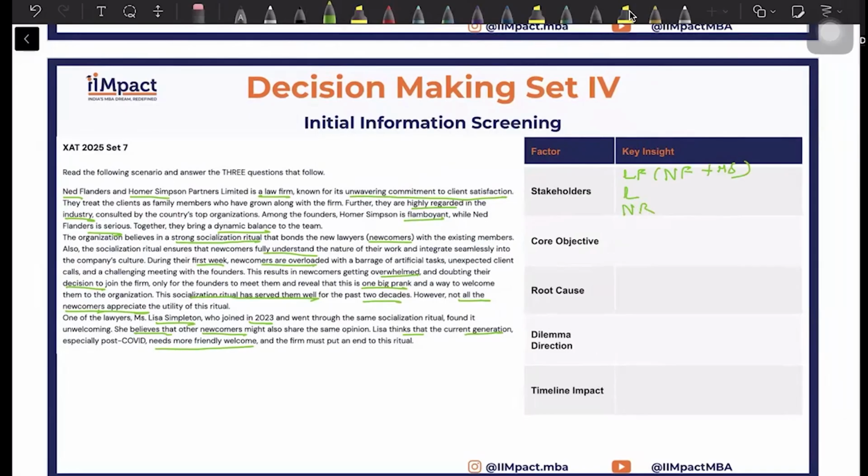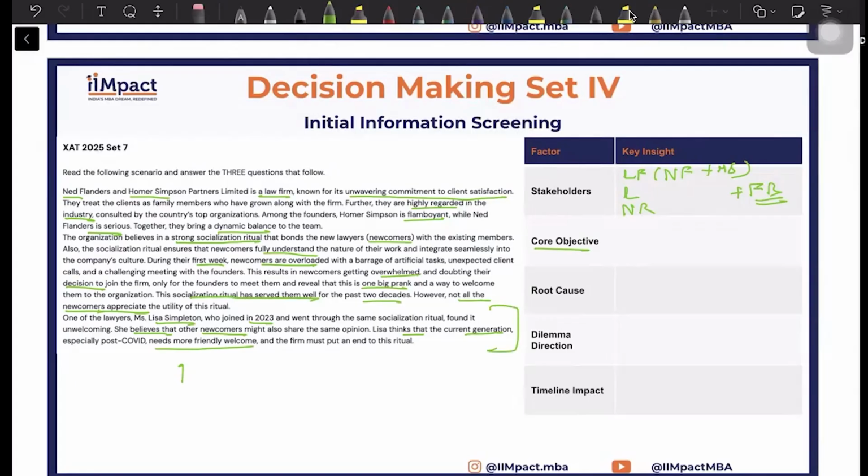And because this is a ritual which is conducted year on year, future recruits would also be your stakeholders here, because any change you make to this ritual will affect the people who will join at a later date. So your core objective is something which has not been called out separately in this particular situation. However, your core objective would be here.